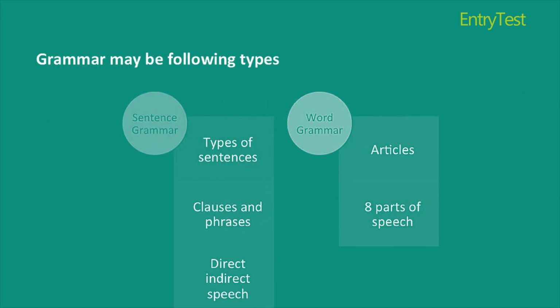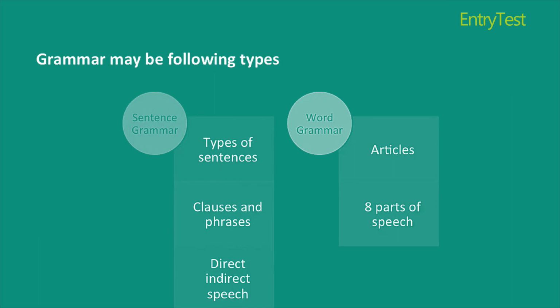The grammar may be classified as the sentence grammar or the word grammar. Sentence grammar basically helps us to structurize the use of sentences in communication. It helps us to form and use the correct sentences wherever required. Word grammar works on the words being used in the sentences. It helps us to interpret which word would be the most pertinent word and should be used here.